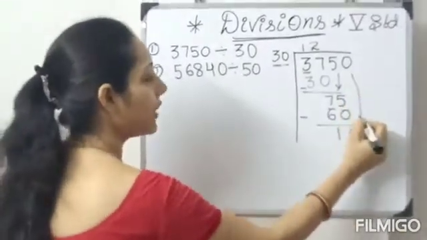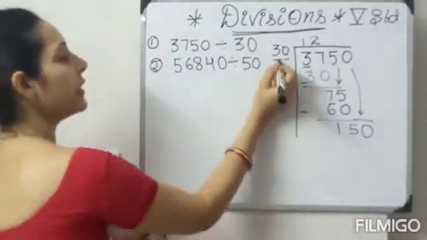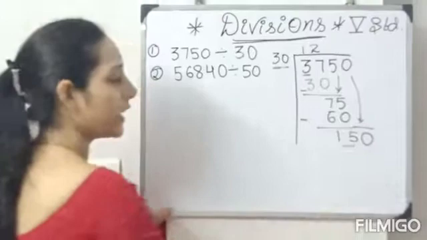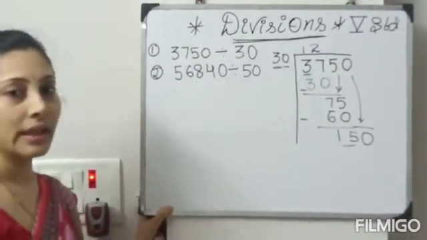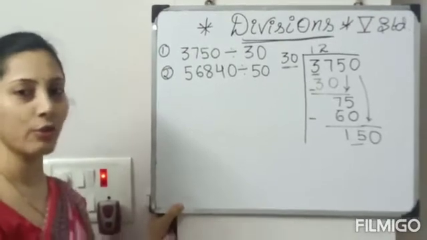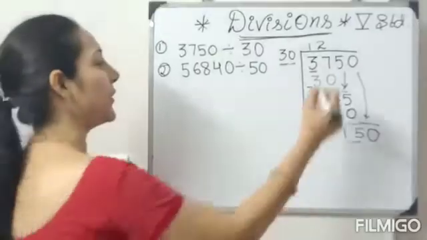Now what you have to take again? 0. In the 3 table, when 15 comes, students? You know all. See fast. In the 3 table, when 15 comes? 5. Very good.